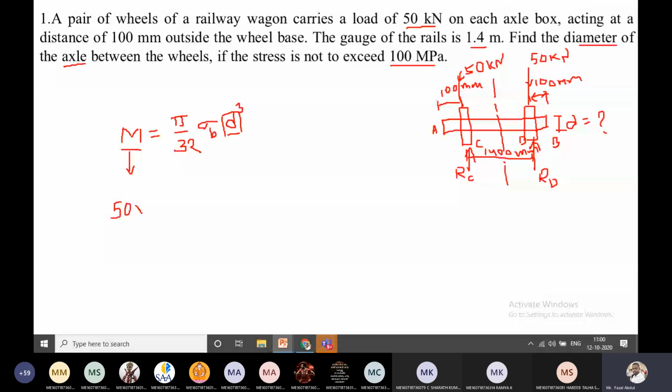That is equal to pi by 32 into sigma b, which is given as 100, into d cube. So substitute in the calculator and tell me the value of d in terms of mm.